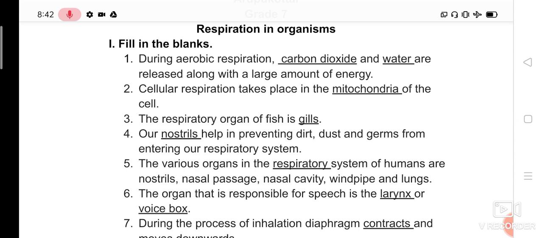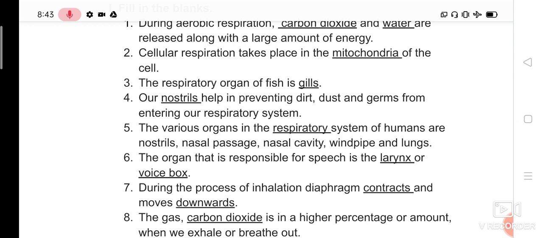Question number 2. Cellular respiration takes place in the dash of the cell. Cellular respiration means respiration taking place inside the cell. Inside the cell there are so many parts called organelles: a nucleus, cytoplasm, mitochondria, endoplasmic reticulum, like that so many organelles are there. Especially respiration takes place in the mitochondria of the cell. Mitochondria is one of the organelles present inside the cell.